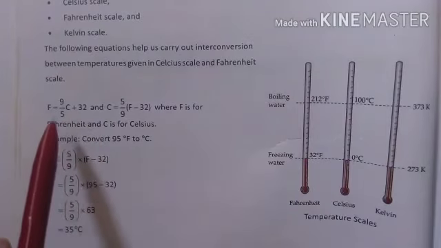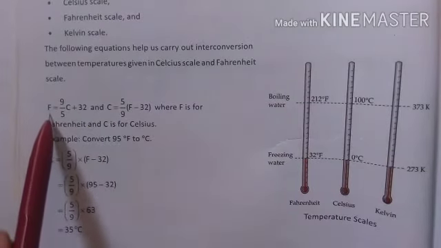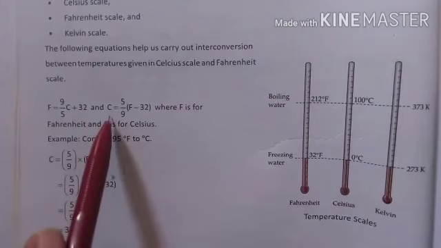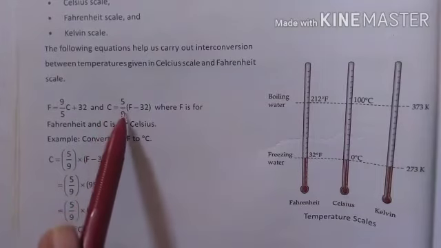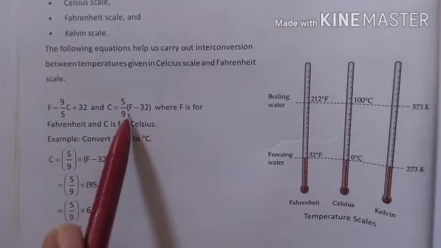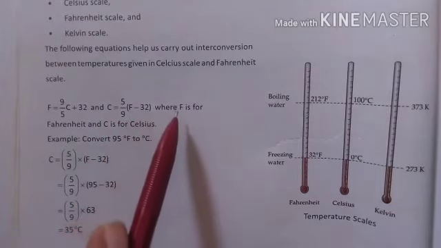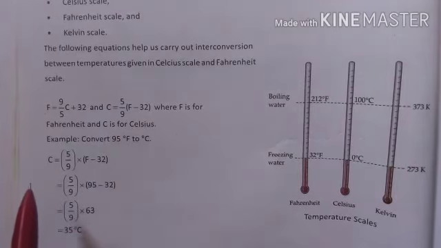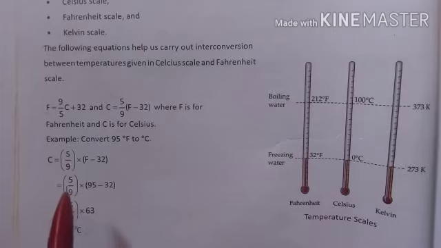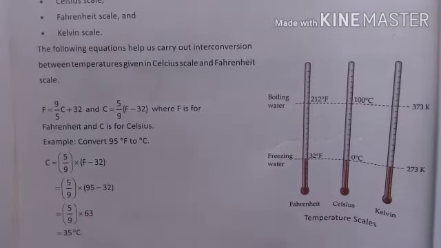The next formula converts Fahrenheit to centigrade: C equals 5/9 times (F minus 32). With these formulas, we can convert Fahrenheit to centigrade and centigrade to Fahrenheit.